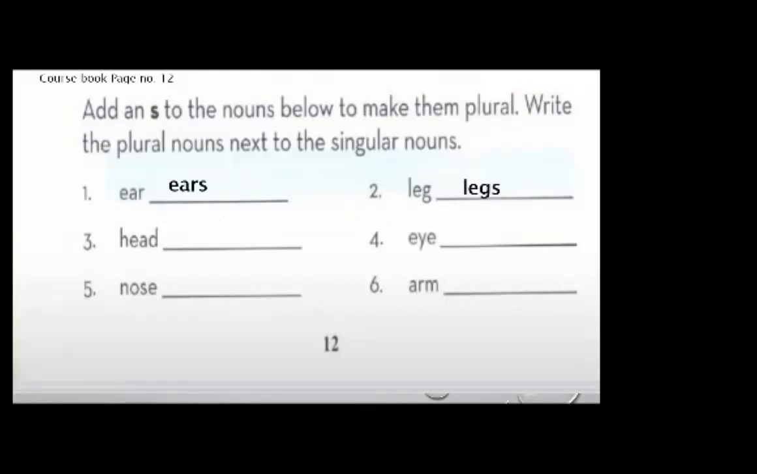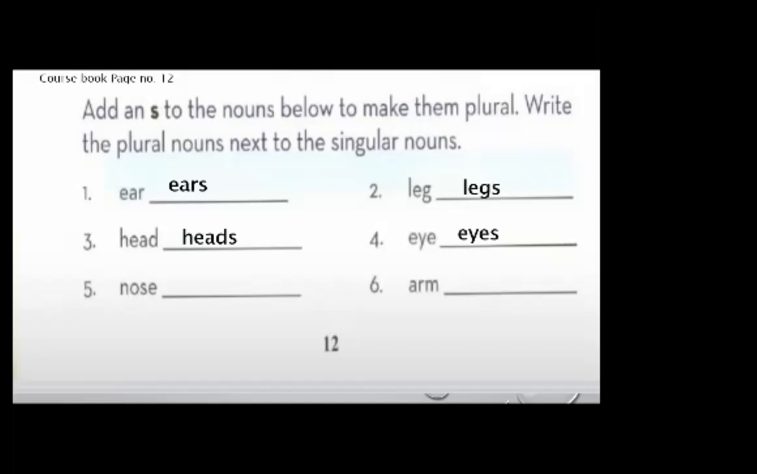We will add s. Next is hat. What is the plural noun of hat? Yes, dear student, give me the answer in the chat box. The plural noun of hat is hats. Very good. The fourth is eye. So what will we do? We will add s at the end and we will make it the plural.